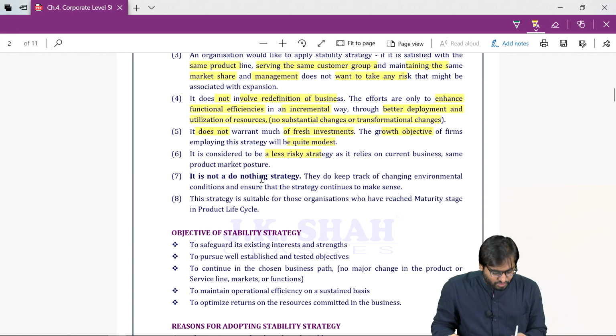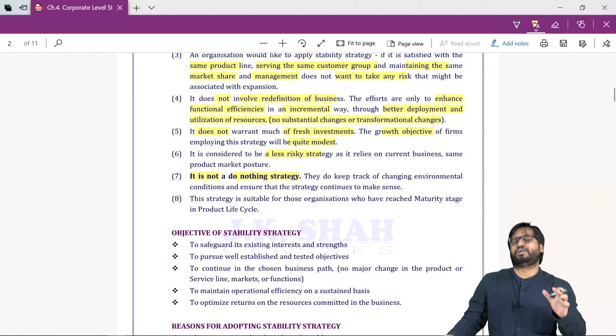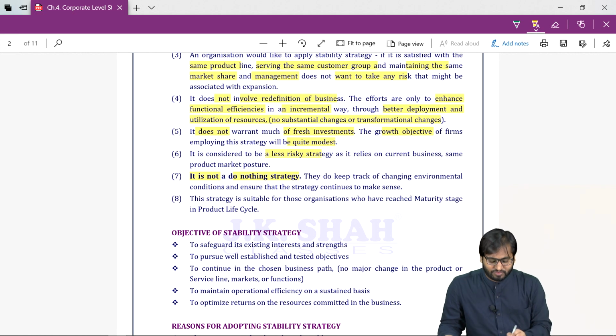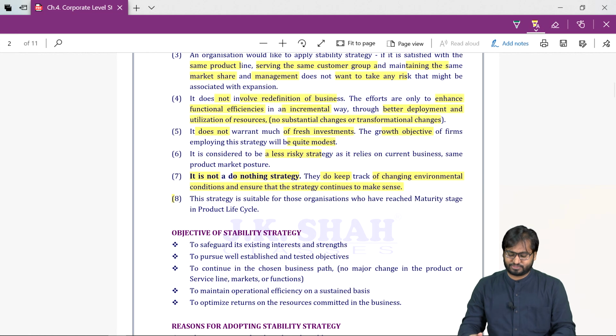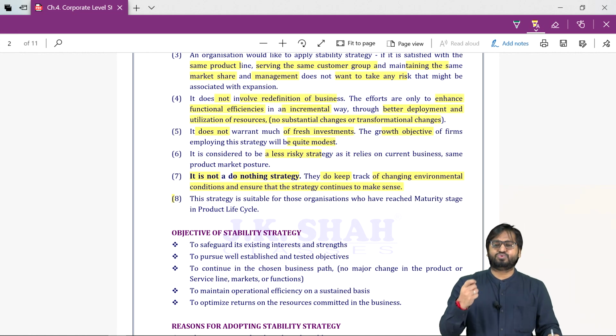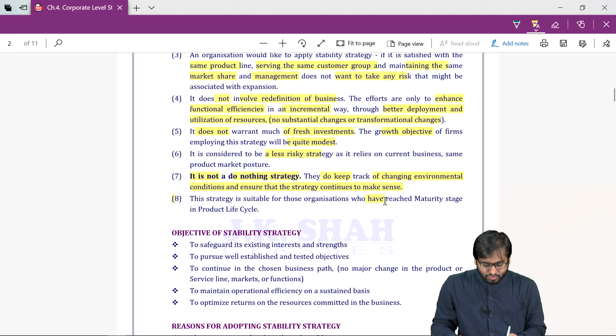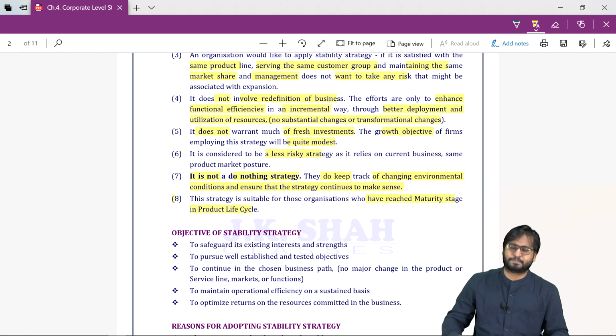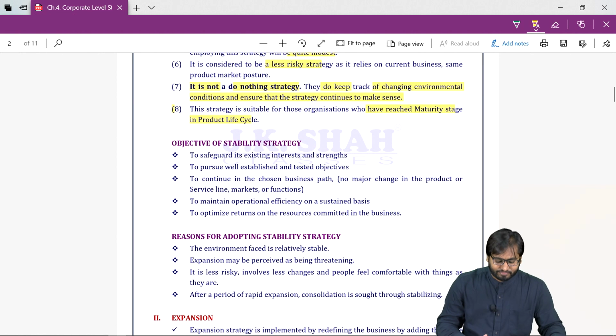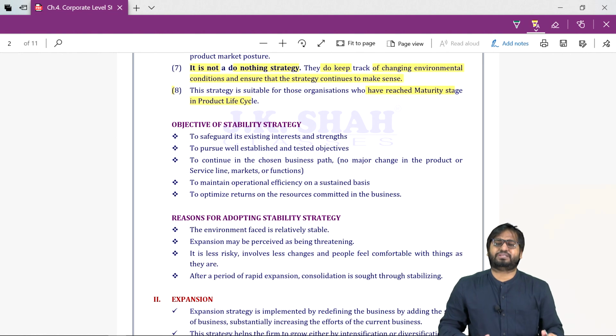Is it a do nothing strategy? No, it is not a do nothing strategy. We keep track of changing environmental conditions. Right. Who pursues this? Those who have reached maturity stage in product life cycle. So, what are the objectives of stability strategy?